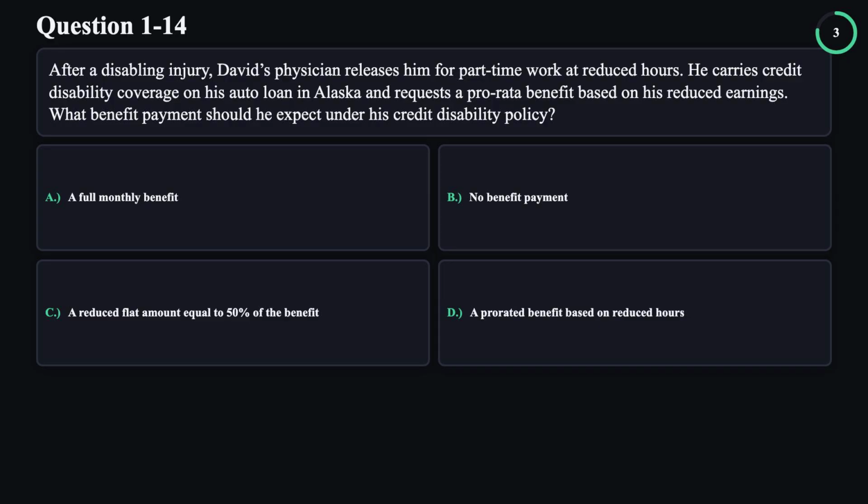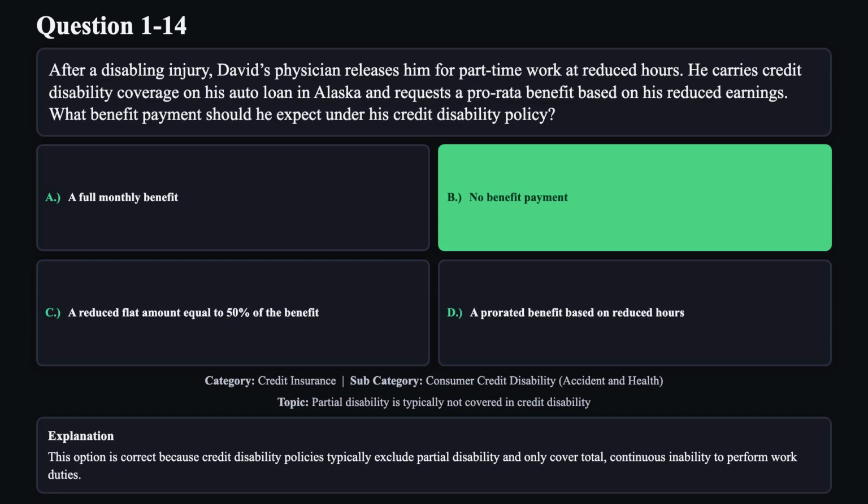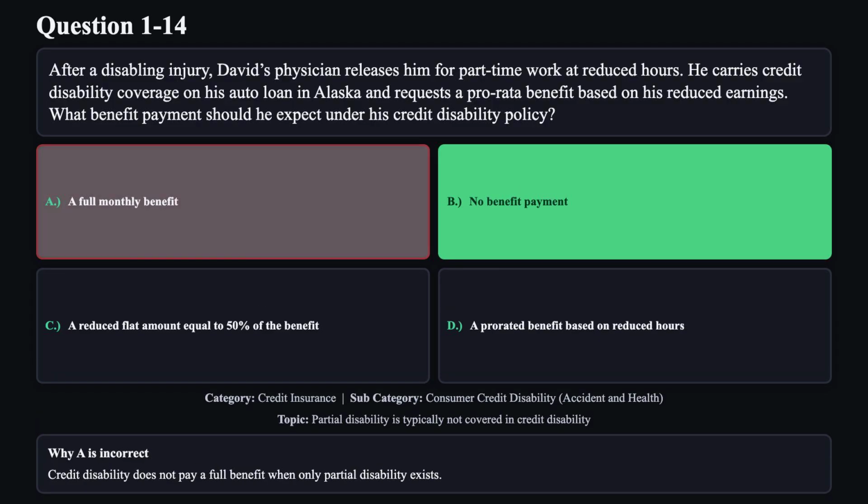The correct answer is B. This option is correct because credit disability policies typically exclude partial disability and only cover total continuous inability to perform work duties. Reason A is not correct. Credit disability does not pay a full benefit when only partial disability exists.